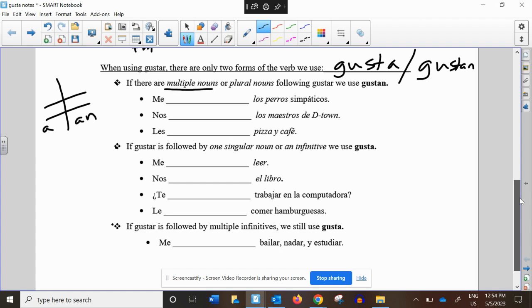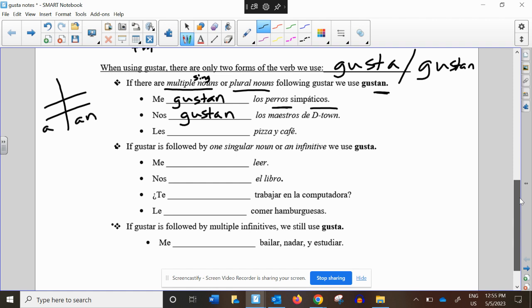So if there are multiple nouns or plural nouns. And here I'm kind of thinking like multiple singular nouns because 1 + 1 is plural. We're going to use gustan. So typically it's like your plural ideas. Here this says dogs, nice dogs. I like nice dogs. I guess I don't like mean dogs. Me gustan los perros simpáticos. We're trying to say we like the Dallastown teachers for the most part. Nos gustan los maestros de Dallastown.